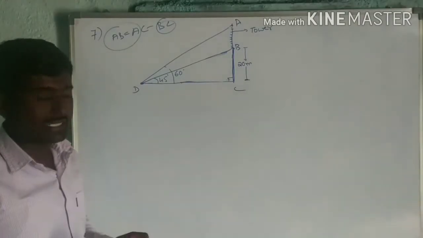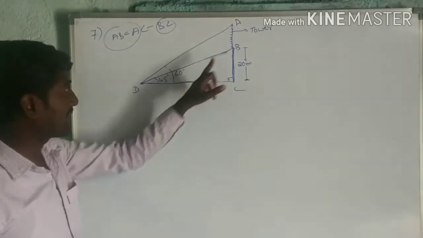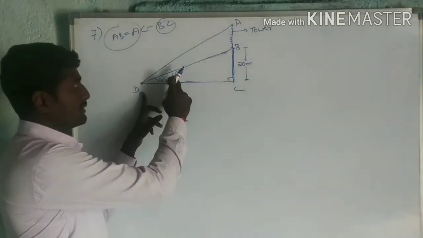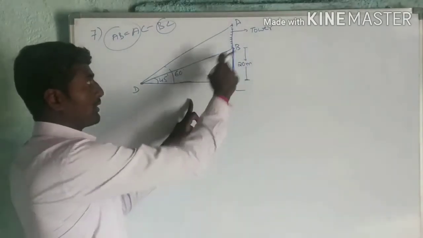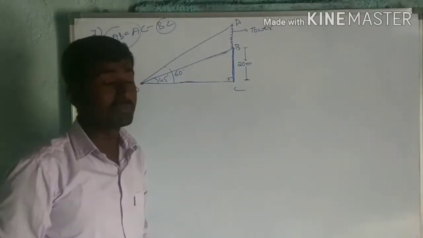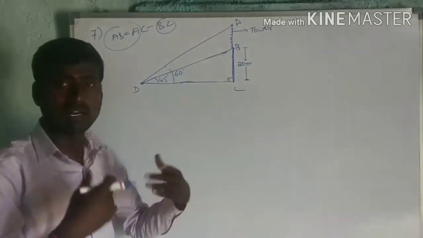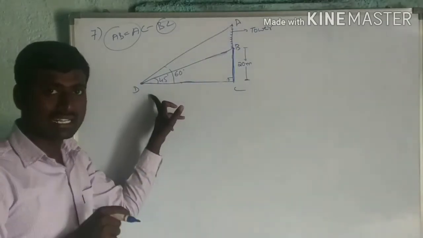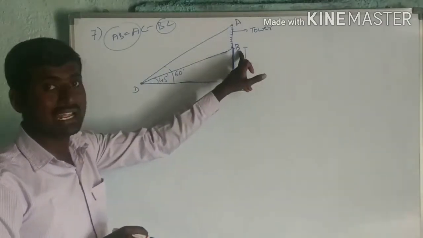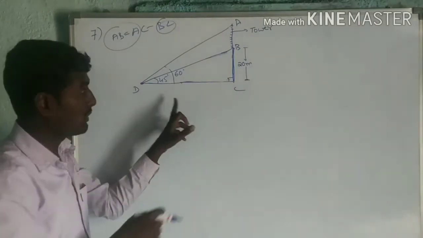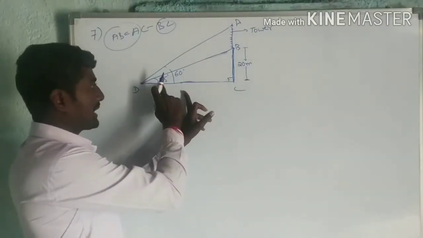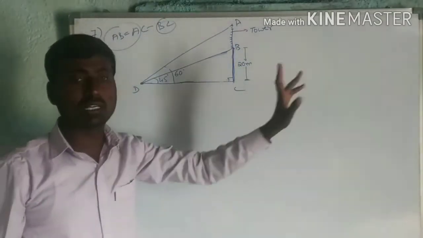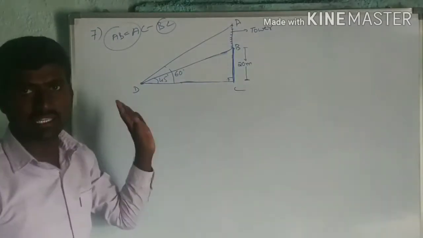AC is a side of triangle ACD, with 60 degrees there. Opposite by adjacent, both are unknown. AC and DC will both be unknown. So before that, go through triangle BCD. In this one, CD you can find by applying tan 45 equals BC by CD. BC is known, so you can find CD. Then after that you can go for triangle ACD.